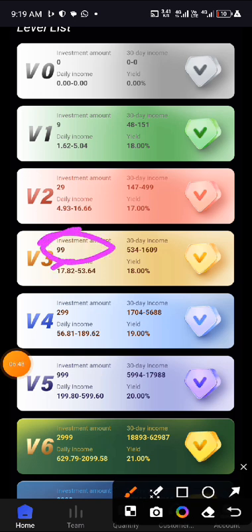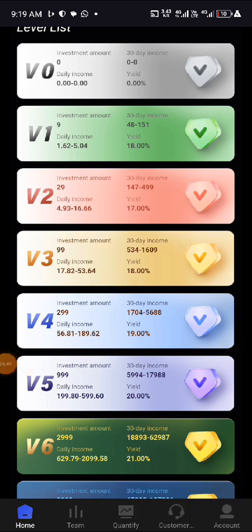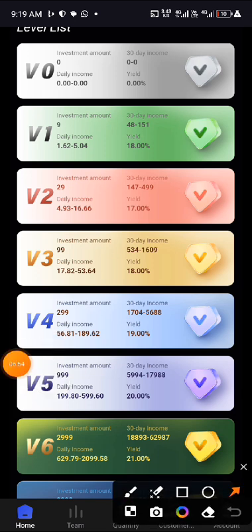If you want to do it, you should know that the minimum you can deposit in level 1 is $9. The highest is $28, which is the maximum. On VIP 2, the minimum you can deposit is $29 and the highest is $98.